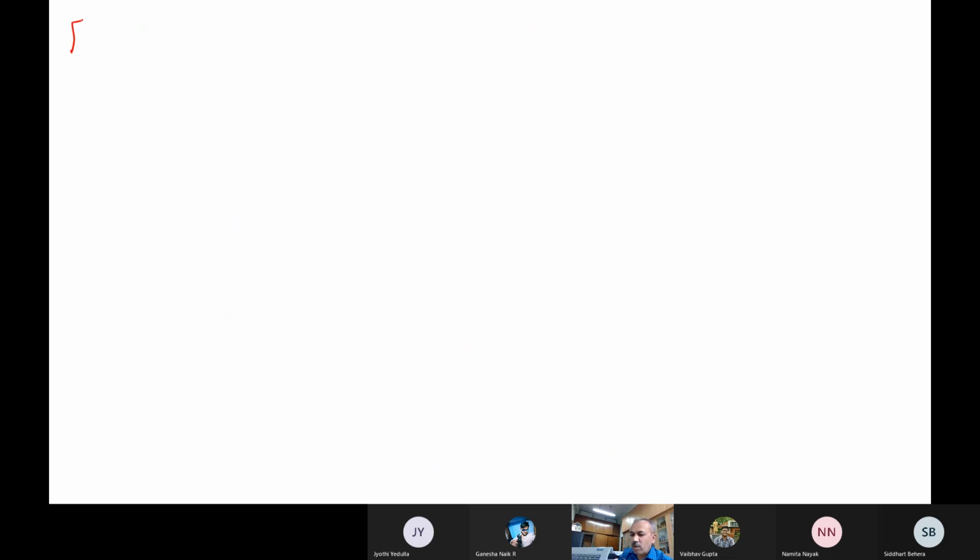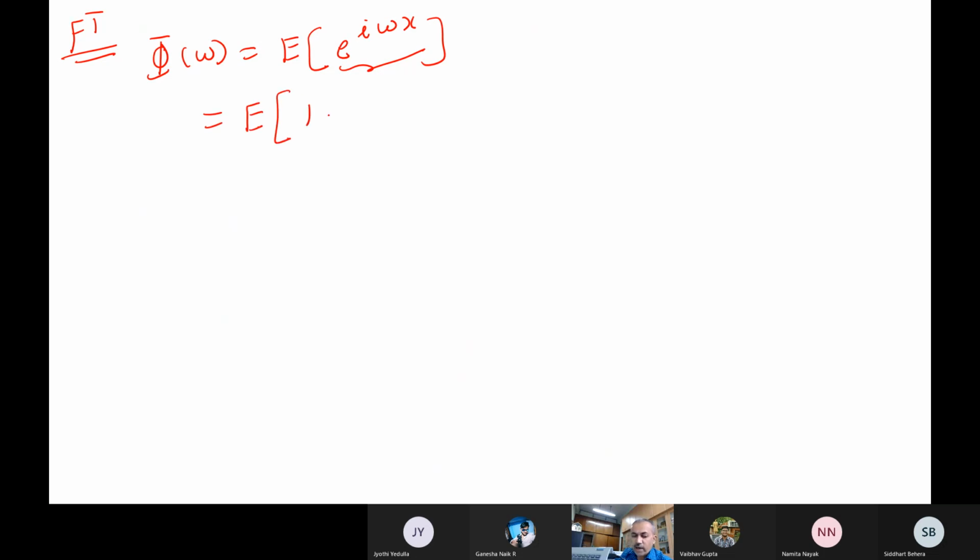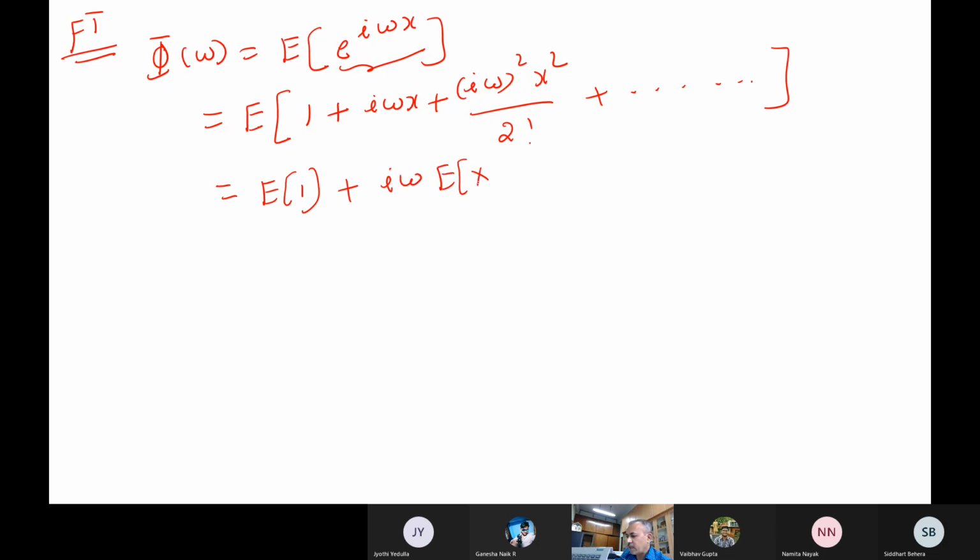Now similarly, Fourier transform also one can use. That is phi of omega, which is the expected value of e to the power of i omega x. This also you expand in terms of the e to the power of x expansion series. So I can write this as 1 plus i omega x plus i omega whole square x square by 2 factorial, like that. This is my expansion. Now this also I can write as expected value of 1, plus i omega outside, expected value of x, plus i omega square by 2 factorial expected value of x square. Like that we can do this expansion also.